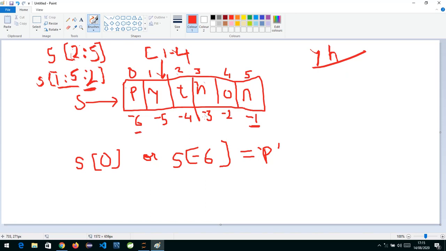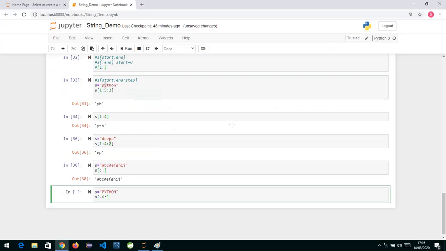So if I say -6 to -3, or if I say -6 to -2, suppose I say till -2, let us check what we will get. If I don't specify the step parameter, it is by default +1. So -6 plus 1 will make it -5. -5 plus 1 will make it what?